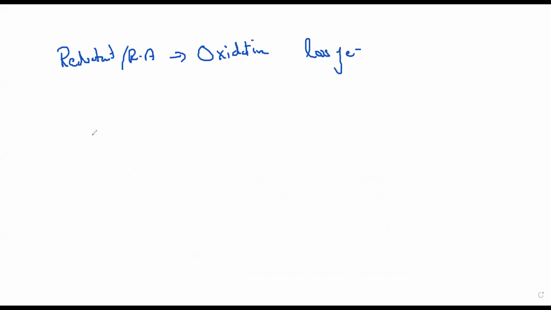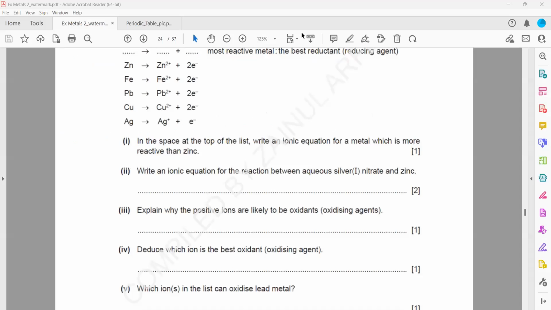And the definition of oxidant or oxidizing agent is the same as reduction, which is a gain of electron. So why are the positive ions likely to be oxidant? Because they can gain electron.